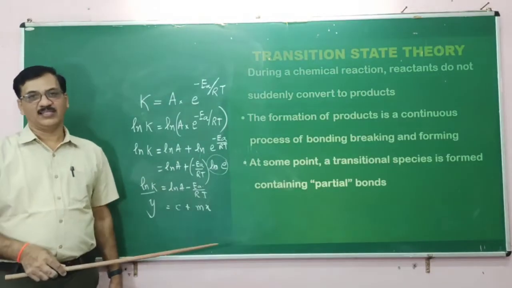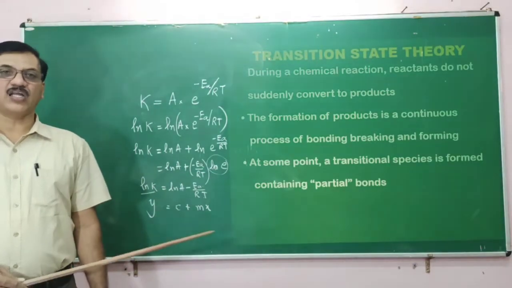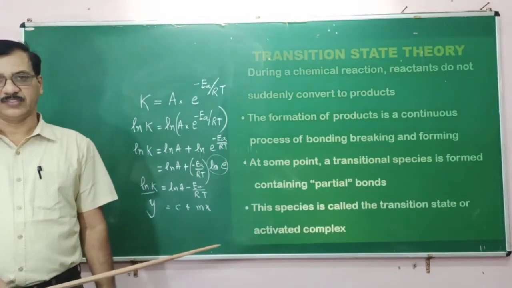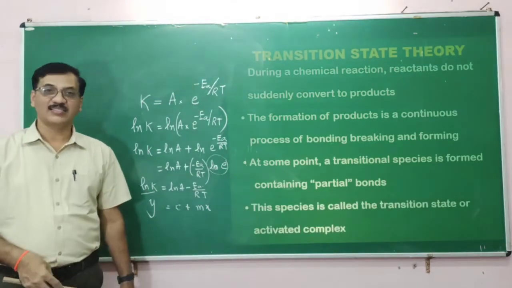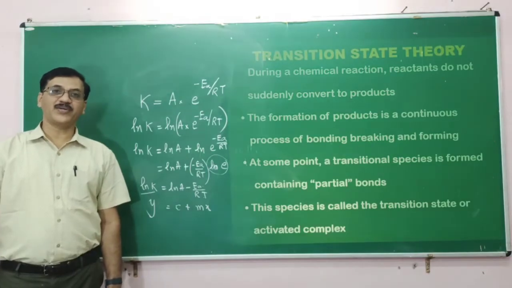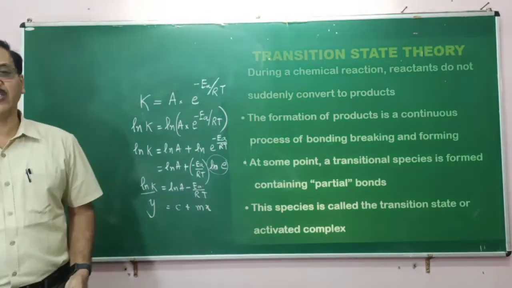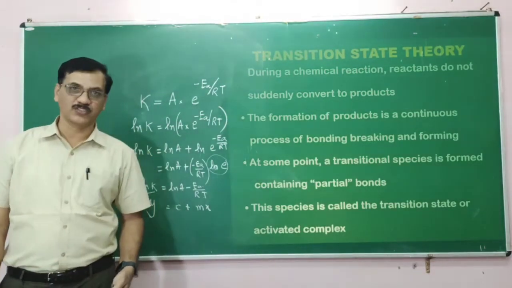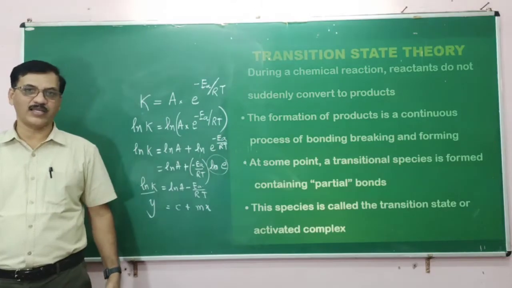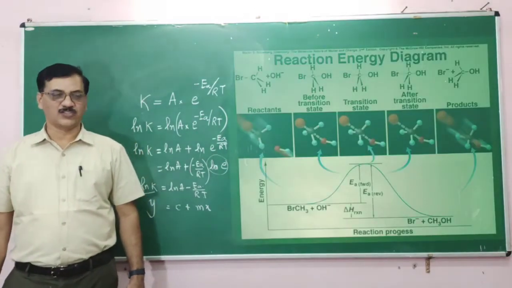At some point, transition species are formed containing partial bonds, as explained in the case of formation of HI. The species is called the transition state or activated complex. The activation energy needed for formation of an activated complex when a catalyst is used will be less. Therefore, less activation energy is required when we use a catalyst.